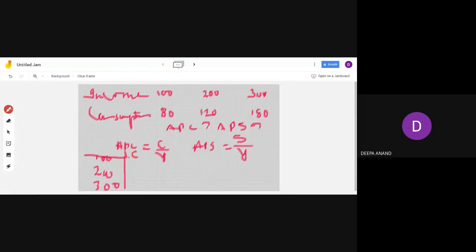Income you write, consumption you write. Next column you write the savings. Then you write APC, and the last column you write APS. So here the income Y, consumption is 80. Deepashi, are you able to follow? Yes, ma'am. 120.